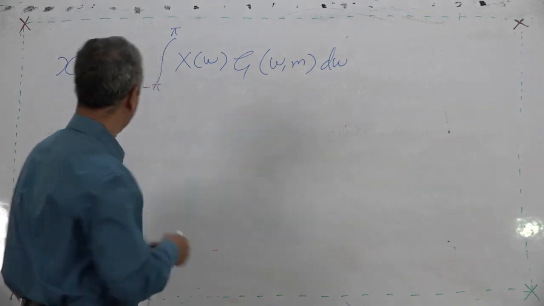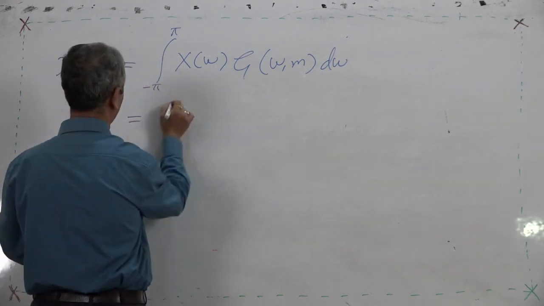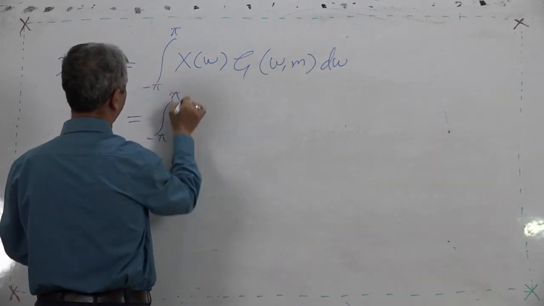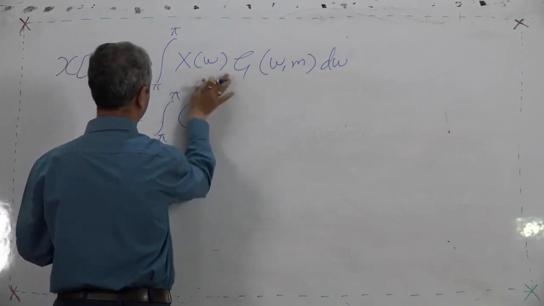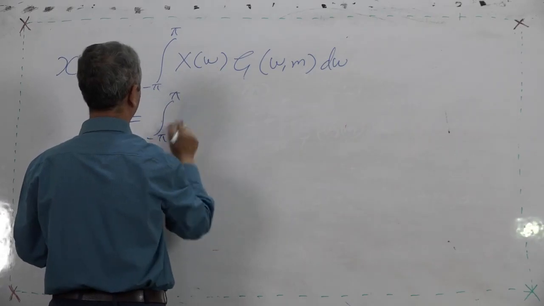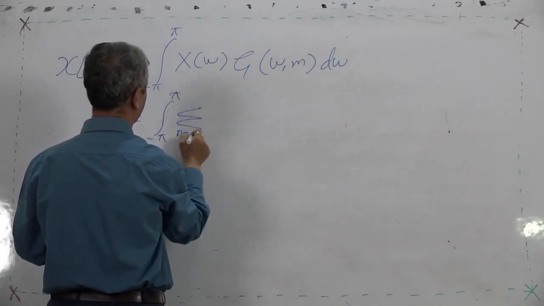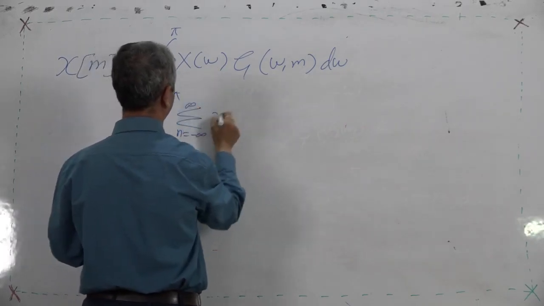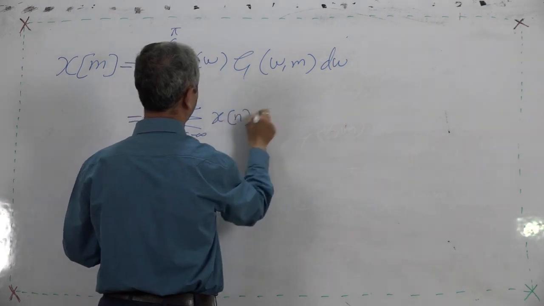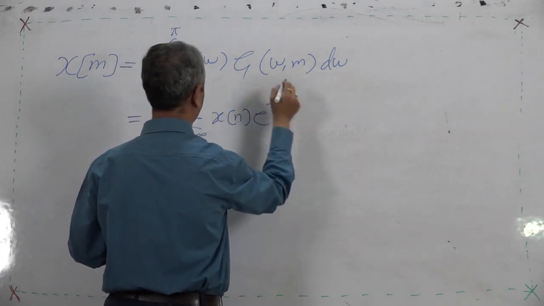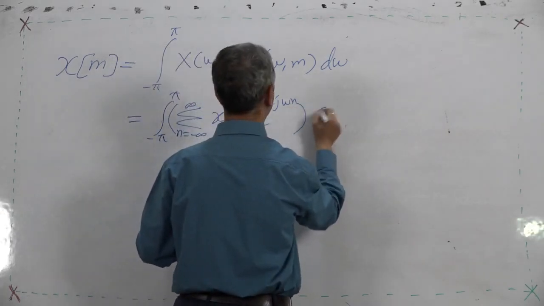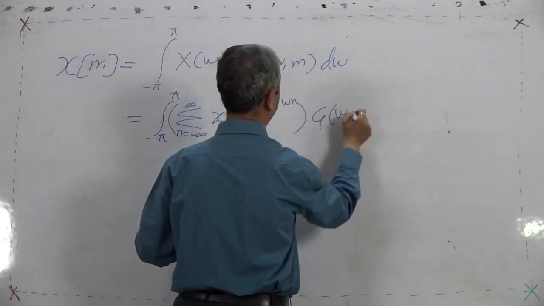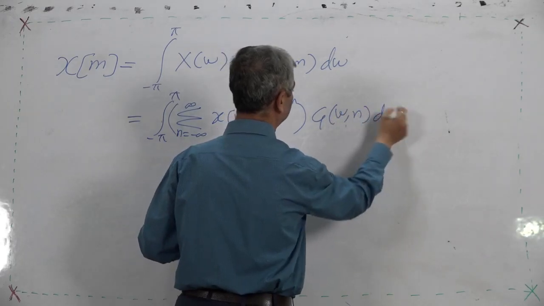So I rewrite again. That is equal to the integral from minus pi to pi of X(omega), the value is there, that is summation n equal to minus infinity to infinity x[n] e raised to minus j omega n, times some function g(omega, n) d omega.